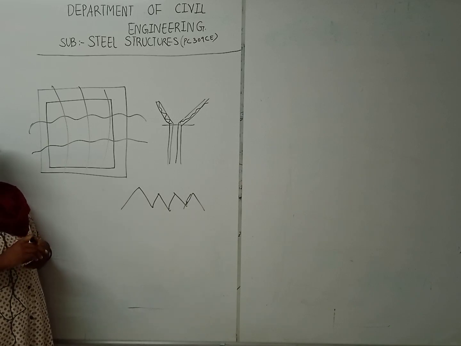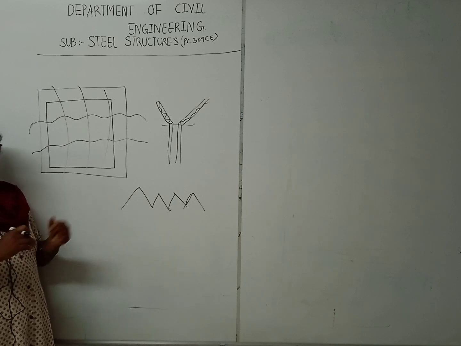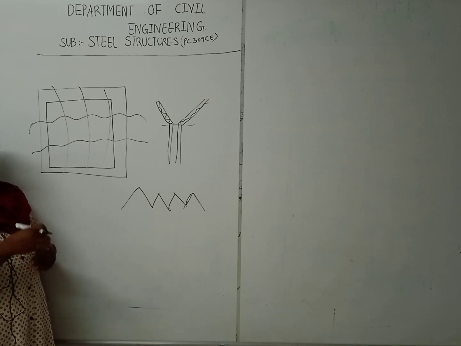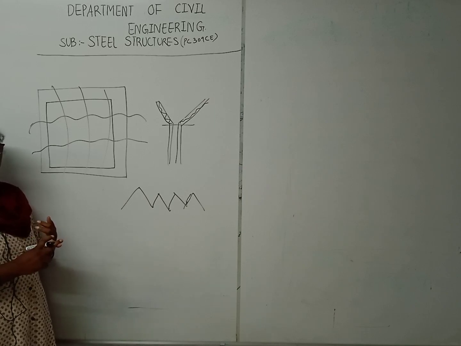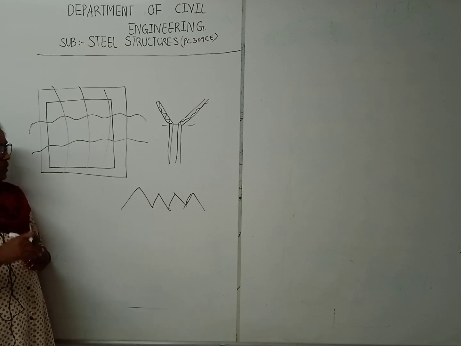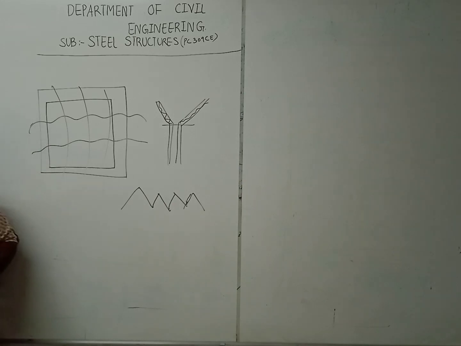So there they mostly prefer the steel structure, right? Another best example is Howrah Bridge, which is also constructed with steel. Foot over bridges in railway stations also are steel structures where most of the columns are avoided in the construction, right?